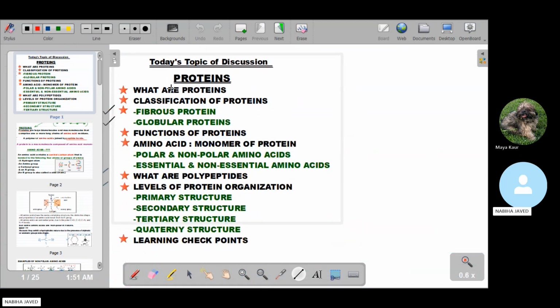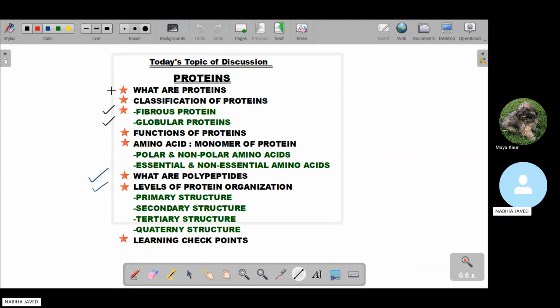Okay, so this means that we have covered all the topics: the introduction of protein, the classification of proteins into globular and fibrous proteins, and the functions of proteins. The other one is amino acids, the monomers of protein, polar and non-polar amino acids, as well as essential and non-essential amino acids. What are polypeptides, the levels of protein organization, and the learning checkpoints? We discussed all of them and we understood all of them.